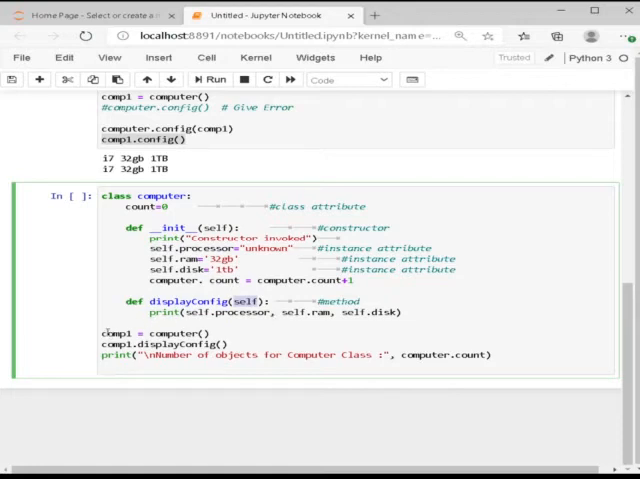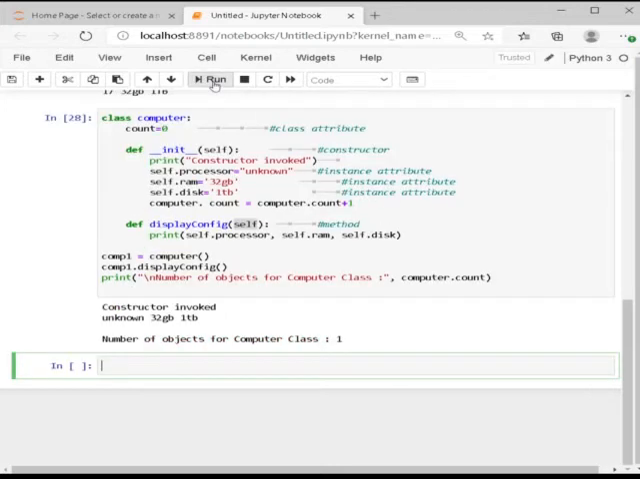Then it will print self.processor, self.ram, self.disk. And comp1, we're going to create an object comp1 to display config, that is unknown, 32 GB and 1 TB, and print the number of objects for computer class, computer.count. So it executed and came like this: constructor invoked, unknown and 32 GB and 1 TB, and number of objects for computer class 1. Let me say you why.